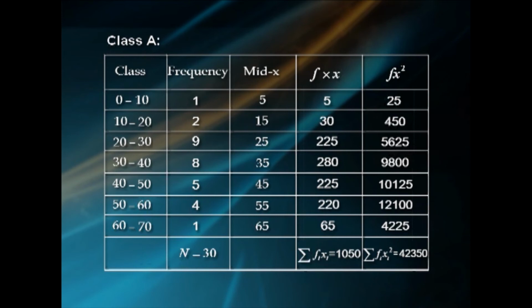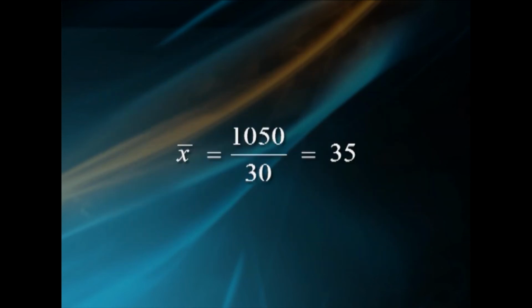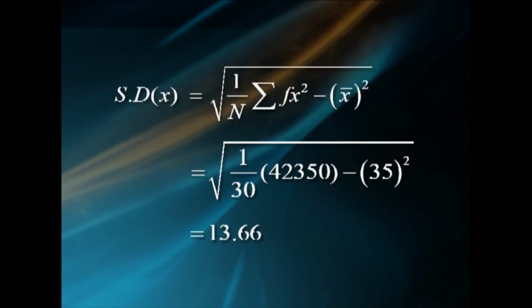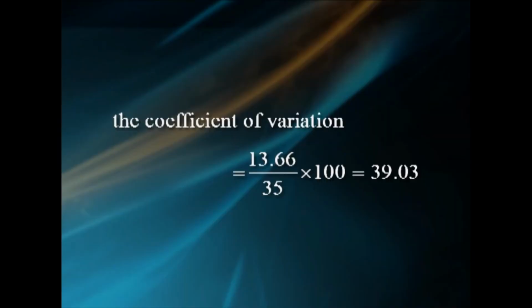square equal to 42,350. Therefore, x bar equal to 1050 divided by 30, that is 35. SD of x equal to square root of 1 by capital N sigma f x square minus x bar square, that is square root of 1 by 30 into 42,350 minus 35 square, that is 13.66. Hence, the coefficient of variation equal to 13.66 by 35 into 100, that is 39.03.